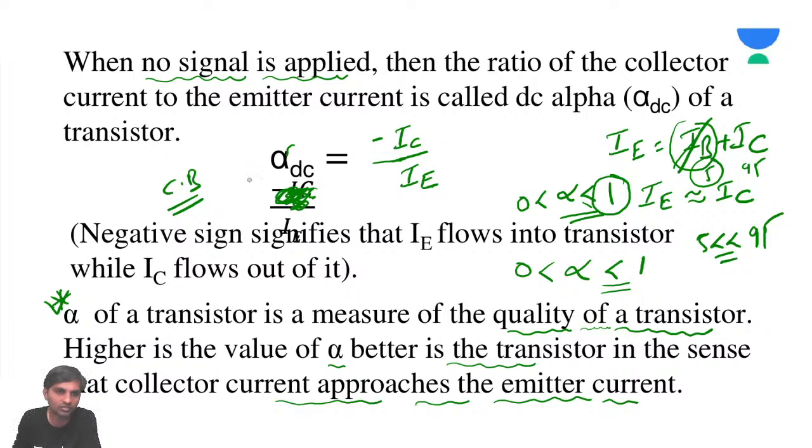So common base configuration should not be used for current amplification, because the output current is less than the input current. We'll talk about the voltage amplification later, input voltage and output voltage, after seeing the input and output characteristics.